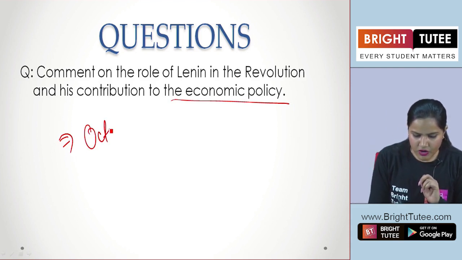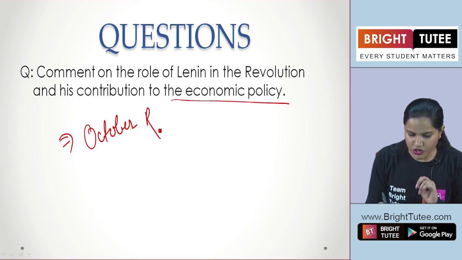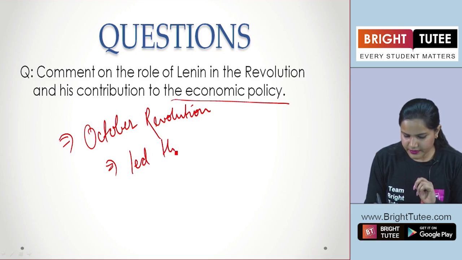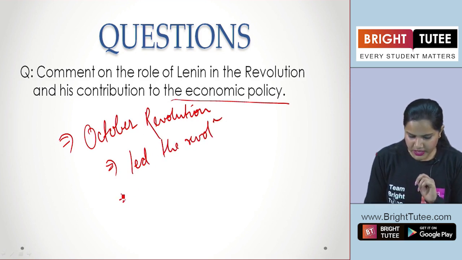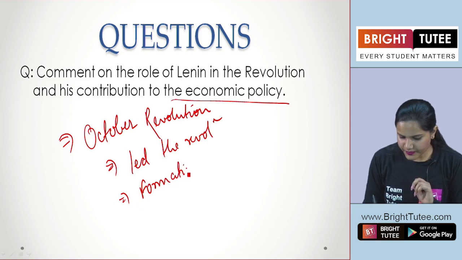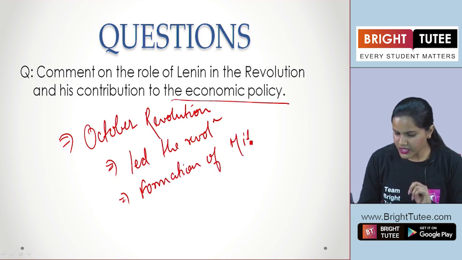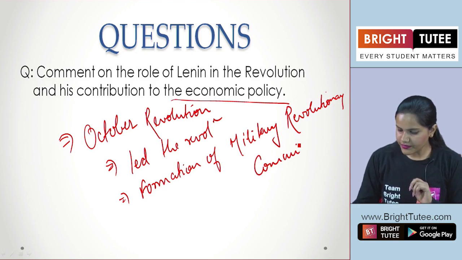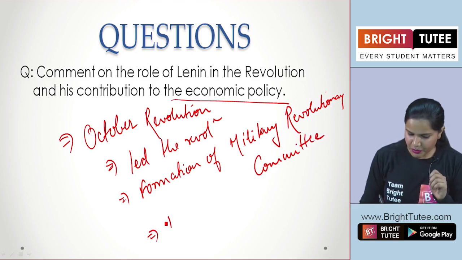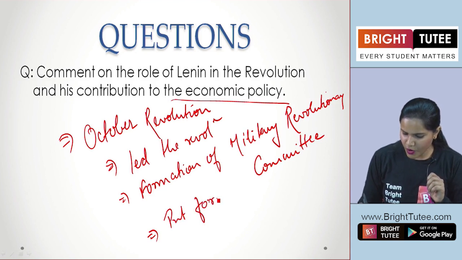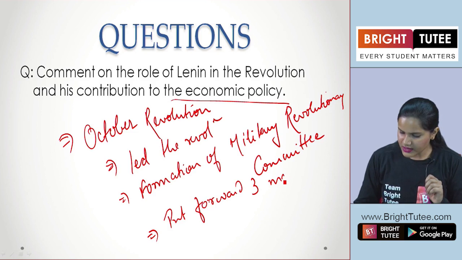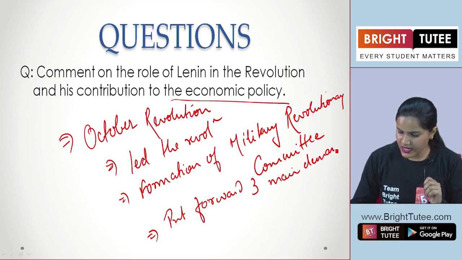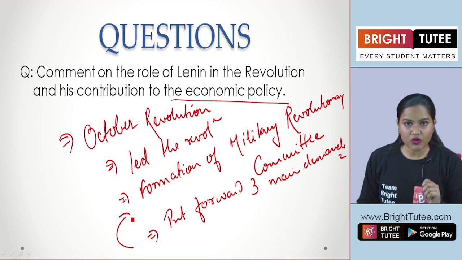Talk about the contribution of Lenin in the October Revolution, how he led the revolution, and helped in the formation of the Military Revolutionary Committee, and how before this he put forward the demands. He put forward three main demands, right? You have to talk about that as well, because it pressurized the government also, right?